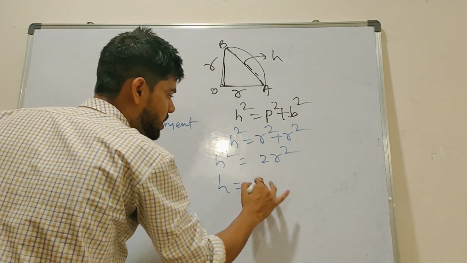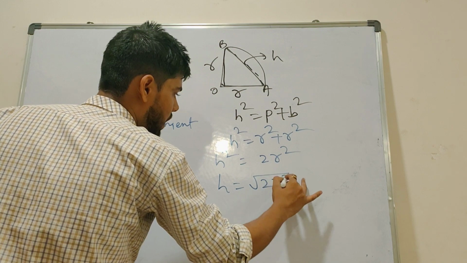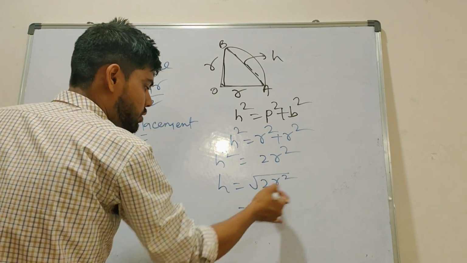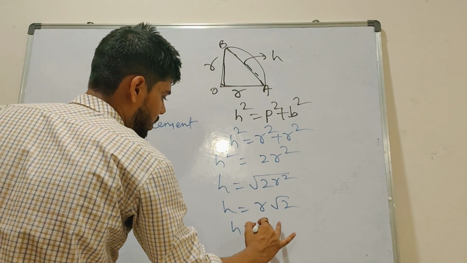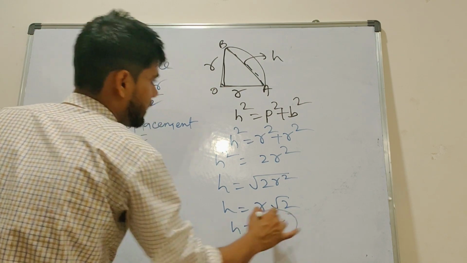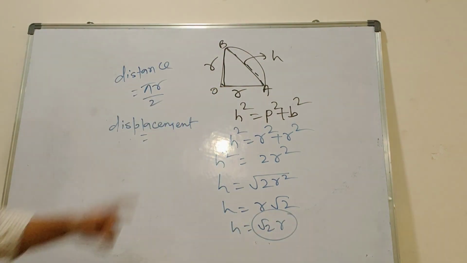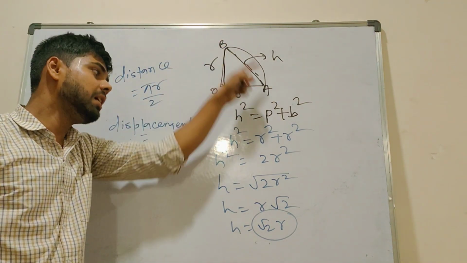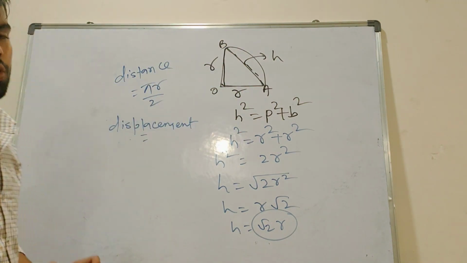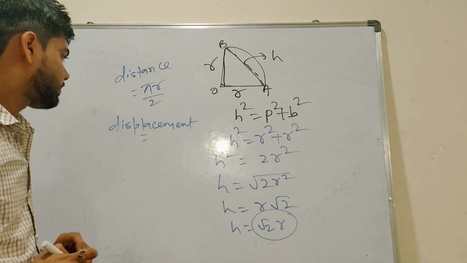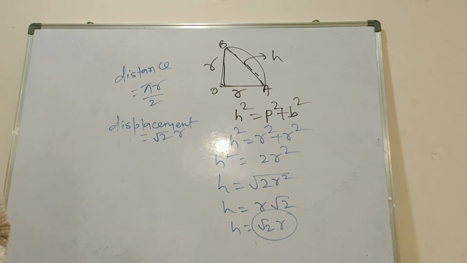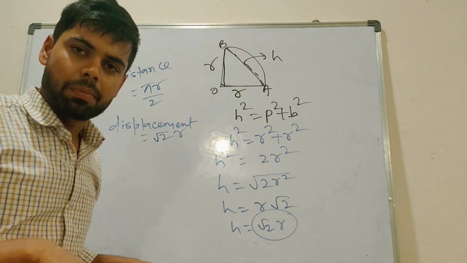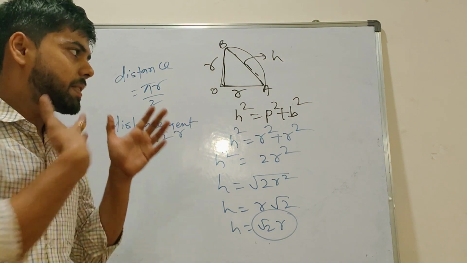So h is equal to root under 2r square. So r will come out of the root. So h is equal to root 2 r. This is your displacement in a 1/4 part of a circle. Any doubts? No. Write down: displacement is root 2 r. So beta, we discussed this much concept in this second part.